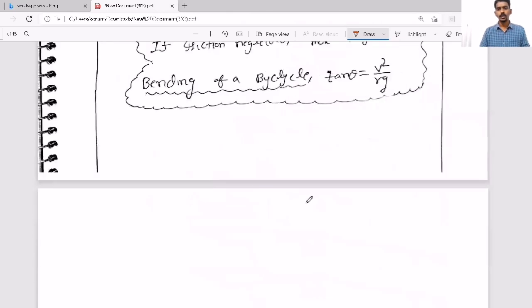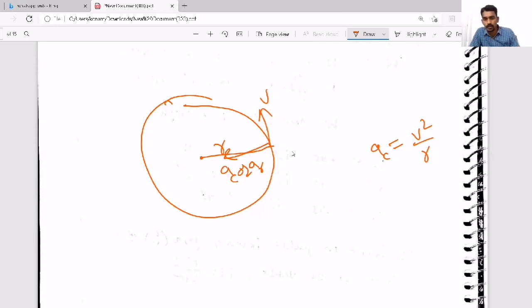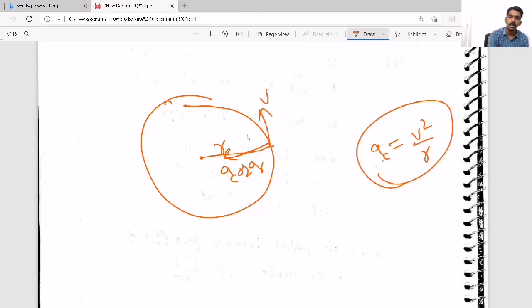Then circular motion. When you consider circular motion, the first thing I will tell you is that if a particle is moving in a circular path, there must be one acceleration towards the center, called centripetal or radial acceleration. At any point it is given by v square by r, where r is the radius and v is the tangential speed at that point. As speed changes, acceleration also changes. But this is the compulsory or necessary acceleration.